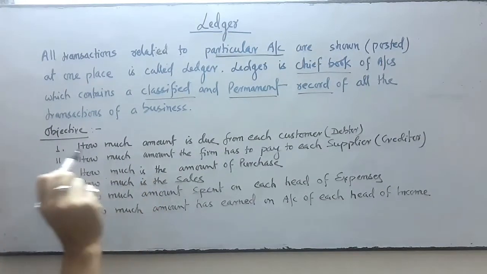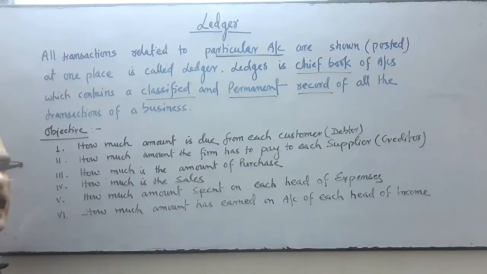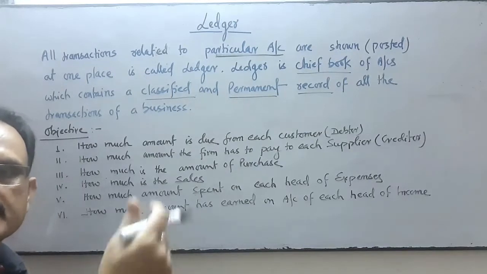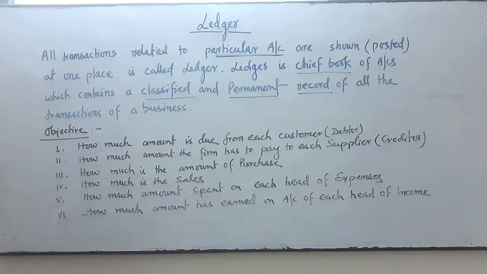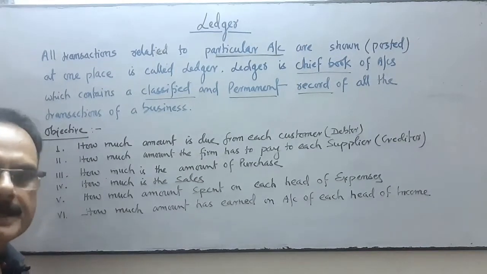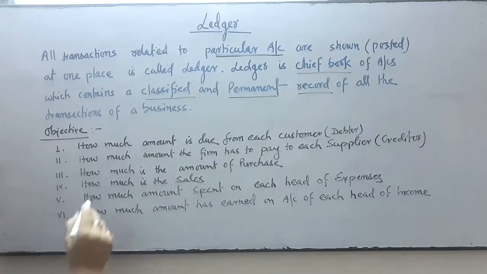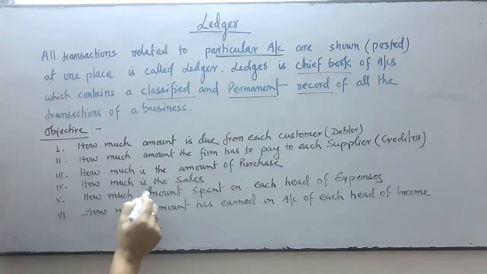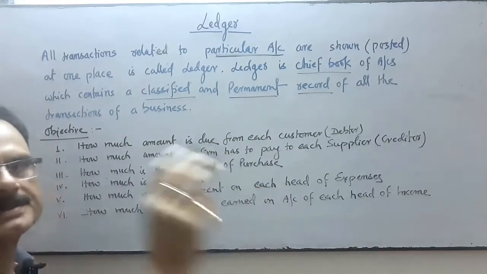Similarly, how much amount the firm has to pay to each supplier who is a creditor. There may be 10 suppliers, so we have to prepare the ledger of 10 suppliers, so that we come to know how much amount we have to pay to the supplier, on which date we have purchased, on which date we have made the payment, on which date we have returned the goods, and so on. How much is the purchase, how much is the sales, how much amount is spent on each head of expenses.